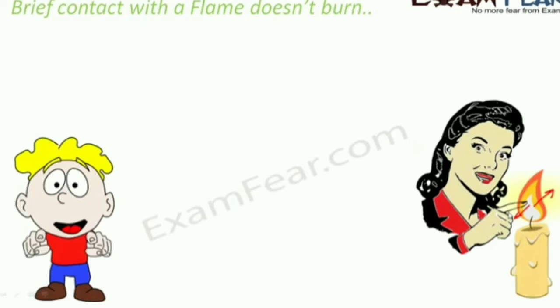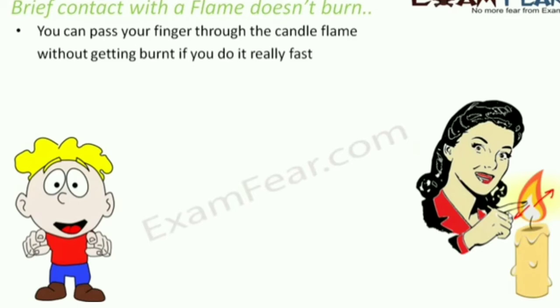However, when somebody does that, it becomes quite fascinating and impressive to see that the person is passing this finger through a flame and doesn't get burned. So the main trick behind this is that it needs to be done really fast. If somebody is trying to do it a little slowly, the finger will get burnt because of the exposure to the outer hot layer. And moreover, either he tries to do it from the lower side of the flame, because the lower side would mean the inner layers which are less hot, because the outer layer is very hot as I said.